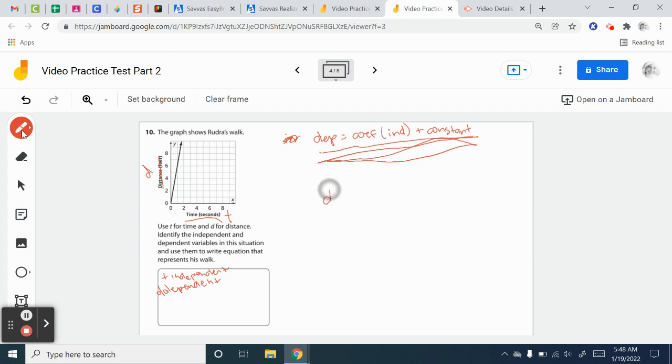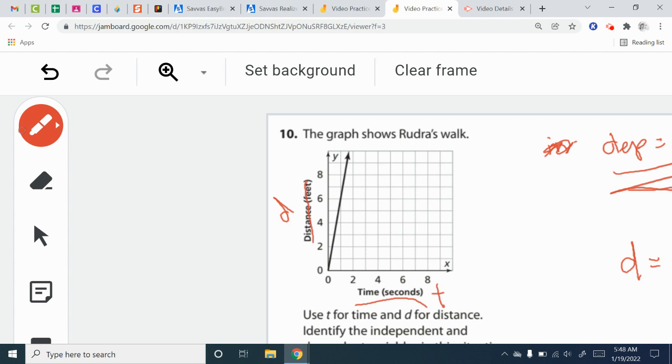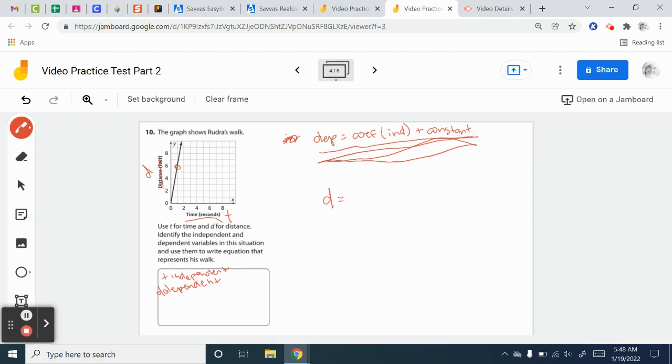So D equals, okay, my coefficient. My coefficient is how it grows for each step. Okay, so from 0 to 1, it went up by, oh gosh, let's see. I think I need to zoom in. Okay, there we go. So it went up by 6. So my coefficient must be 6. Wow, that's pretty high. Okay, so 6 times my independent variable, so T. I'm going to make sure that my T looks different than a plus sign.